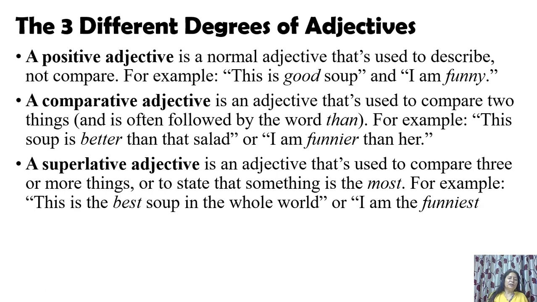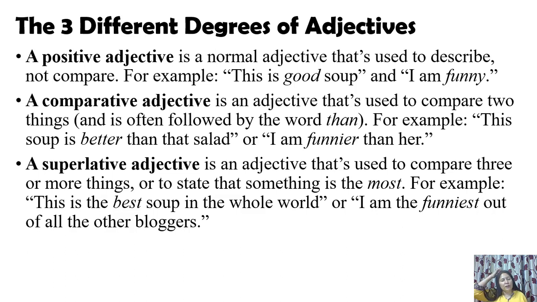For example, this is the best soup in the whole world, or I am the funniest out of all the other bloggers. So I am the funniest and this is the best soup. Best soup in the world and funniest of all the other bloggers. So this is called superlative adjective. Now these are 3 degrees of adjectives. I hope you understand them.